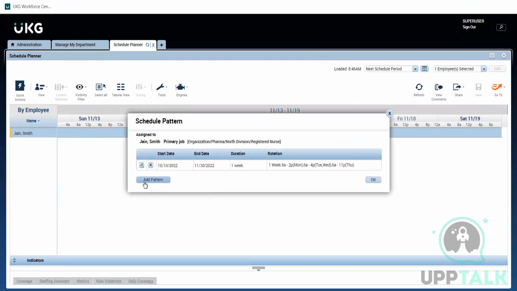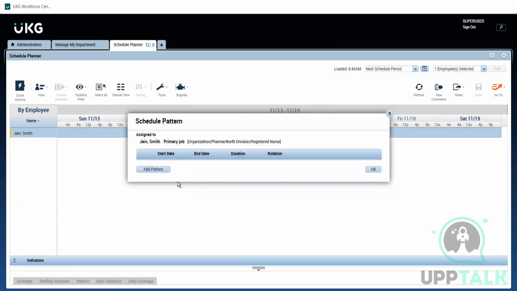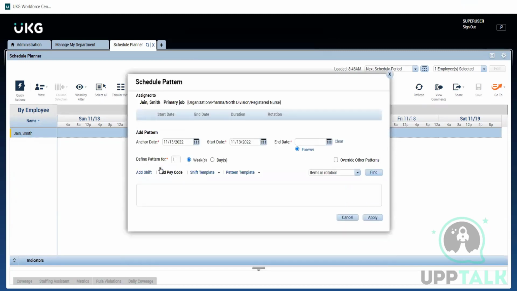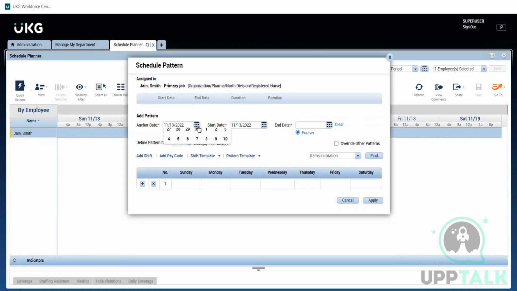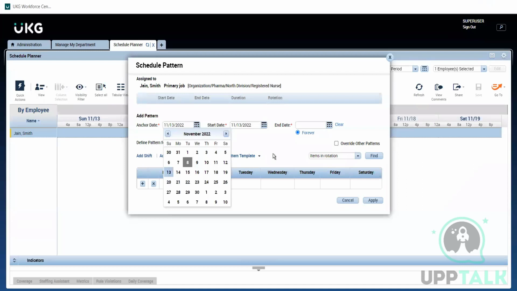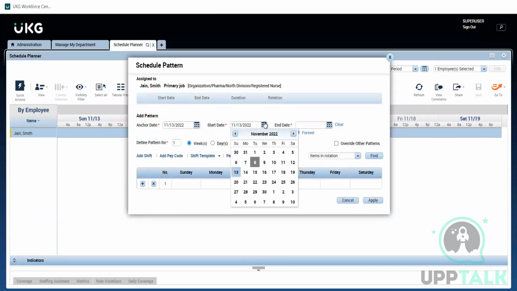Once that is done, he needs to click on it. There's already some pattern there, so I'll just delete it out. Now I'll click on add pattern. When this page comes up, the anchor date you don't need to change. Anchor date is mostly Sunday. Nothing to change there. The only things you need to change are the start date and end date.